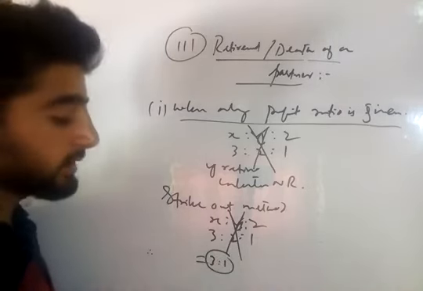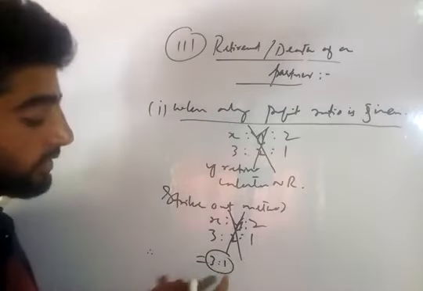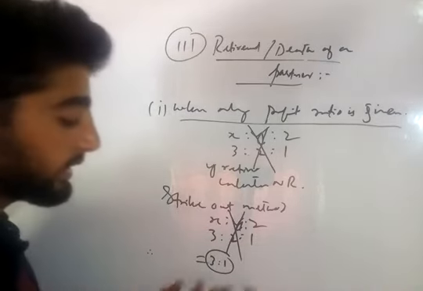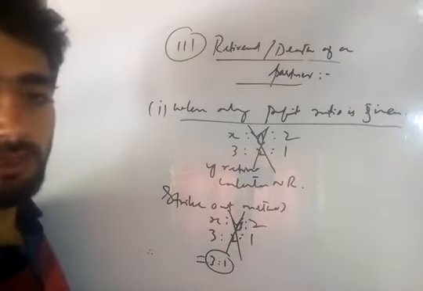If you calculate this 3:1 according to the rule, that also comes out to be 3:1. As we have calculated, that came out to be 3:1, and here it also comes out to be 3:1.